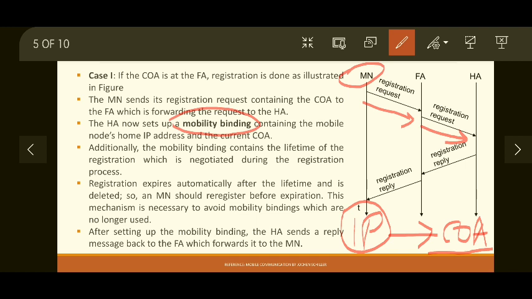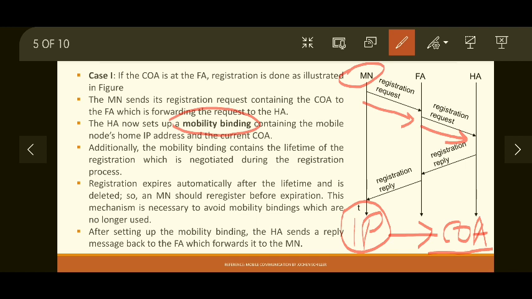Additionally, this binding also contains the lifetime for which this registration is valid. That means once you register, for how much time this registration remains valid. Now why is there a restriction on lifetime of registration?